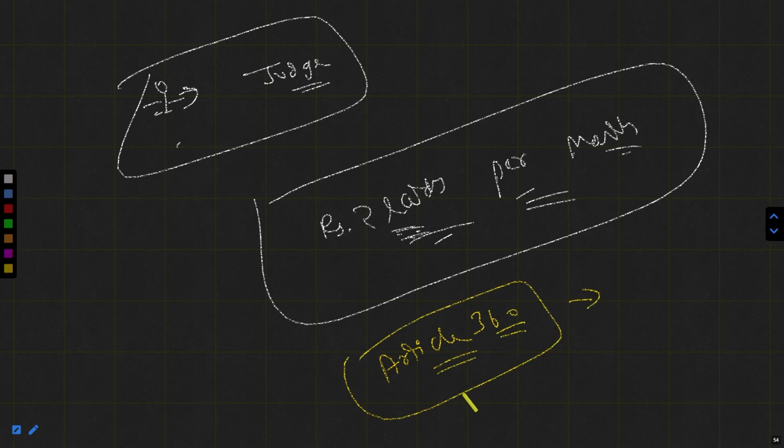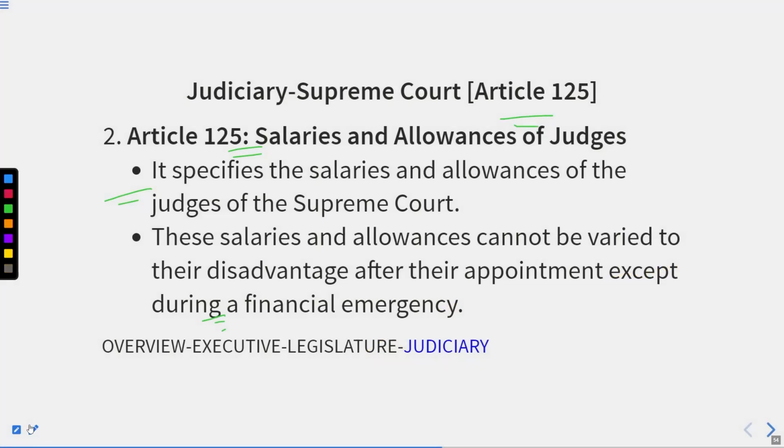Why 360? If you remember, in the previous lecture I told you 360 stands for the financial emergency, right? So during the financial emergency, this salary could be reduced, but except for the financial emergency, no change could be made in the salaries of the judges once they got appointed, as per Article 125. Okay, now let's move forward.